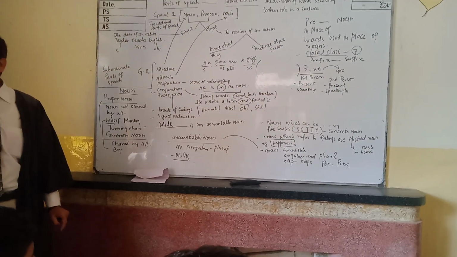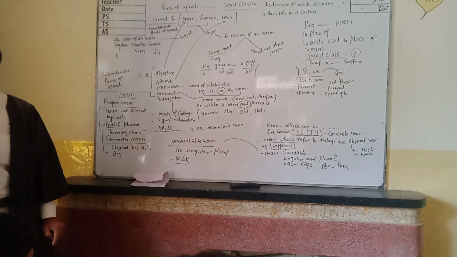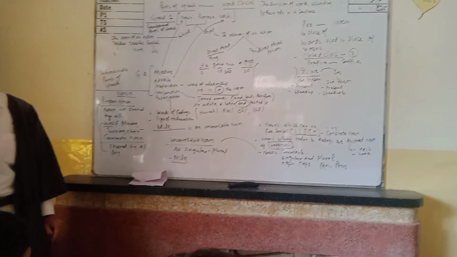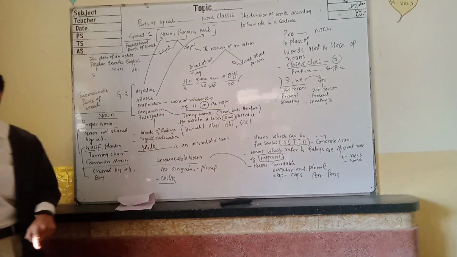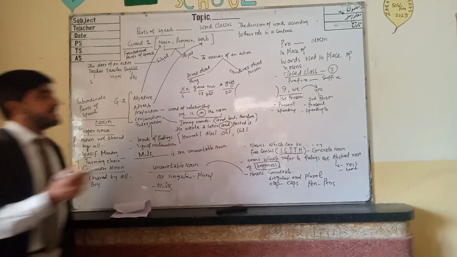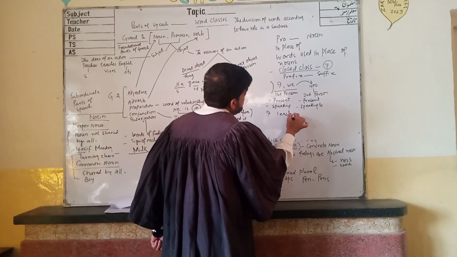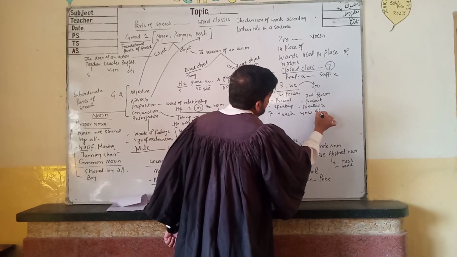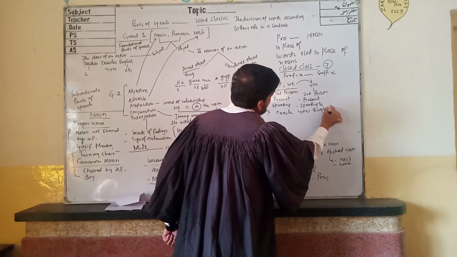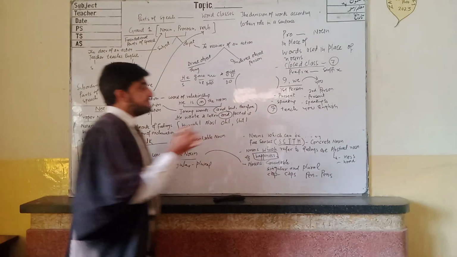Remember, because we are going to deal with SLO, exchangeable pronouns are those pronouns in which one pronoun can take the place of another and the other can take the place of the previous one. For example, I teach you English. So it means I, it is the speaker, it is first person.